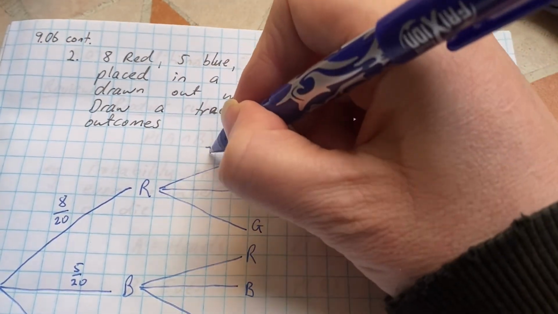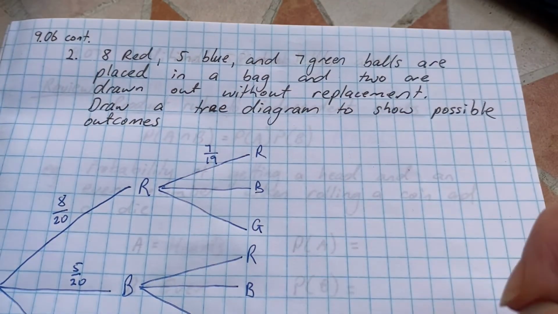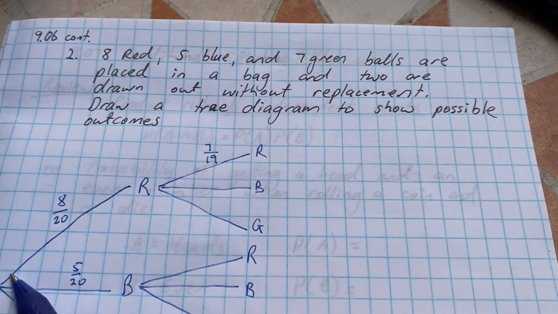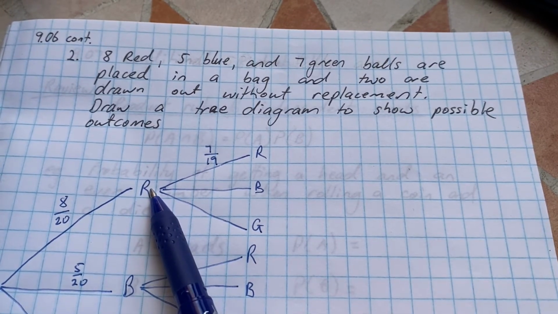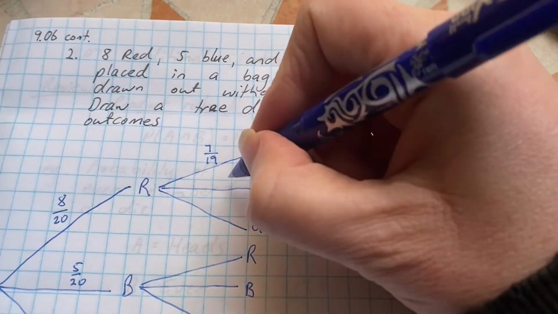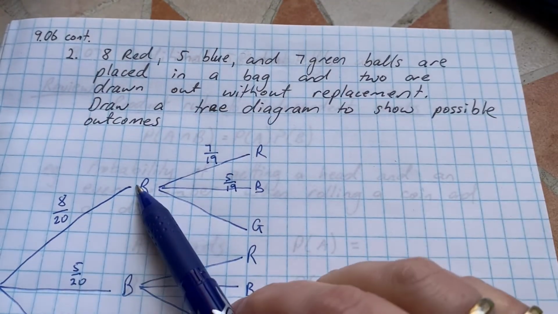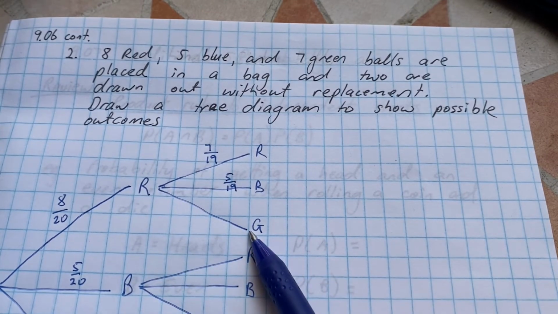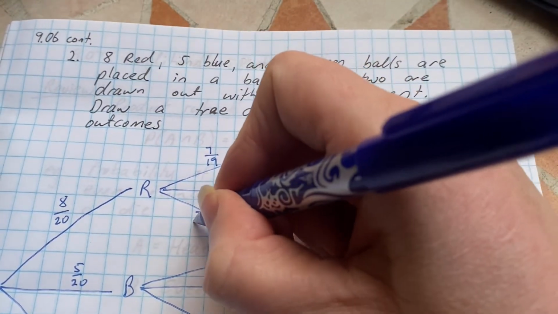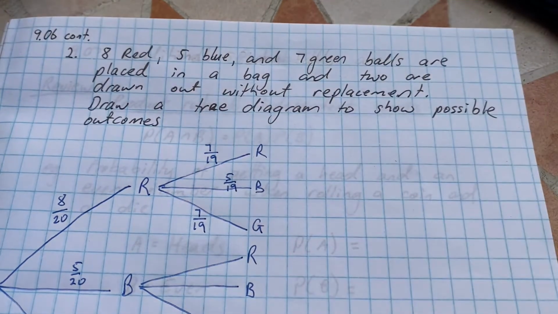So that one would be 7 out of 19. Okay, assuming I chose a red the first time, then there will still be 5 blue in the bag because a blue one hasn't come out yet. So that one would be 5 on 19. Assuming I chose the red the first time, there are still 7 greens in the bag. So that one is 7 on 19.